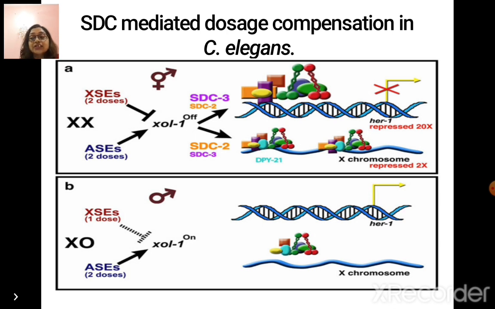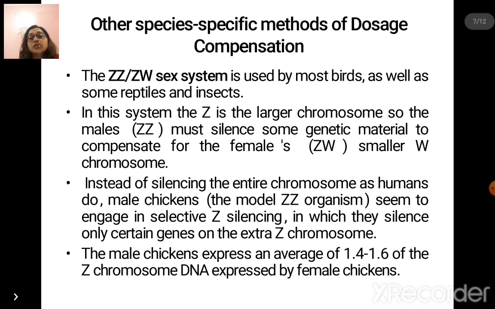Now, as in the case of B, where the X0 condition or the male worms are concerned, XSEs are produced in one dose or single dose. That cannot control the switching off of the ZOL1 gene. So it is expressed and the switch is on for ZOL1, which doesn't allow the SDC2-3 complex to be formed and be lodged upon the X chromosomes. So it leads to the normal activity of the X chromosomes.